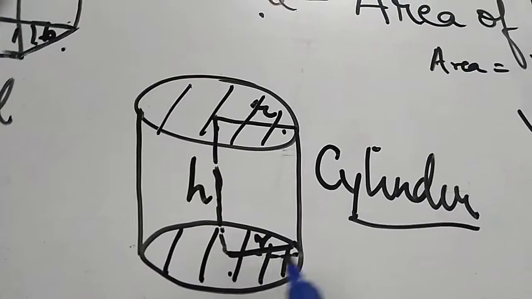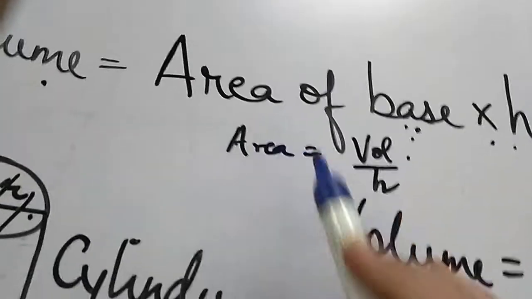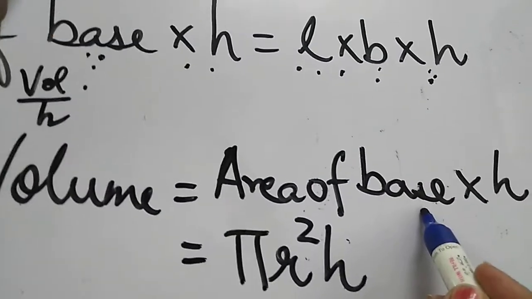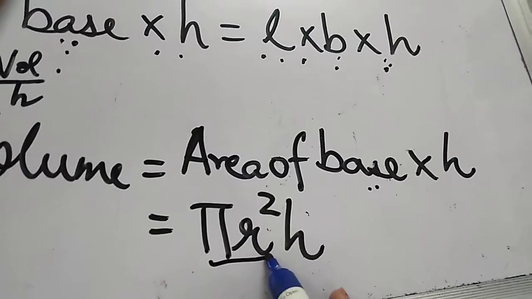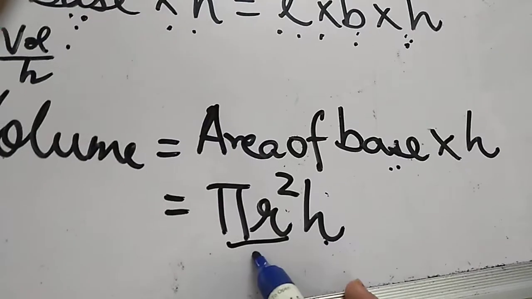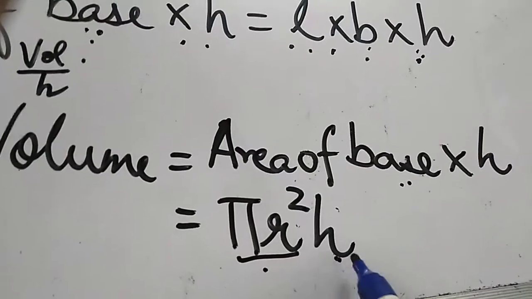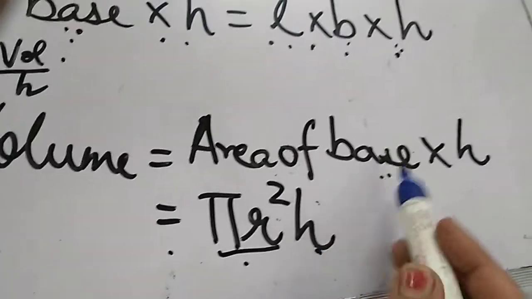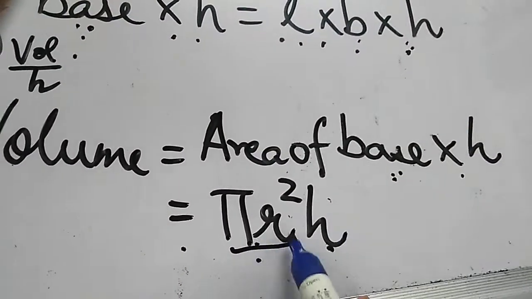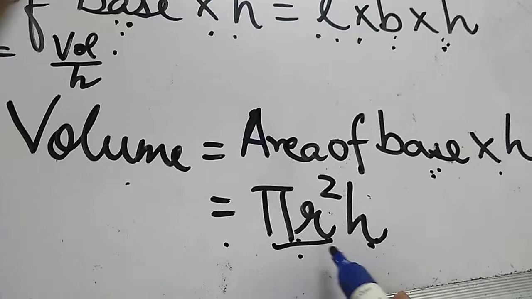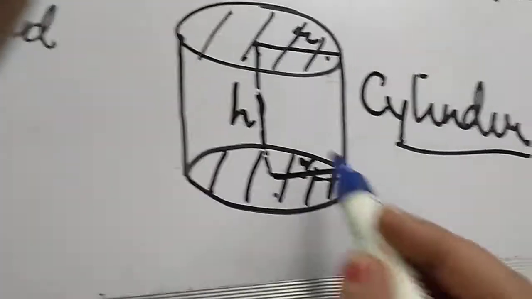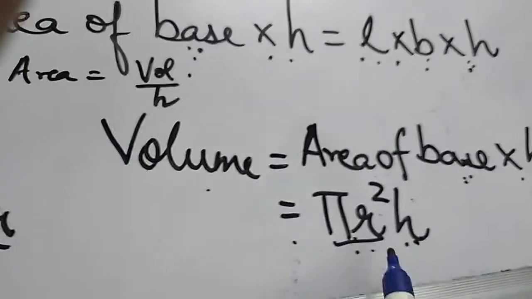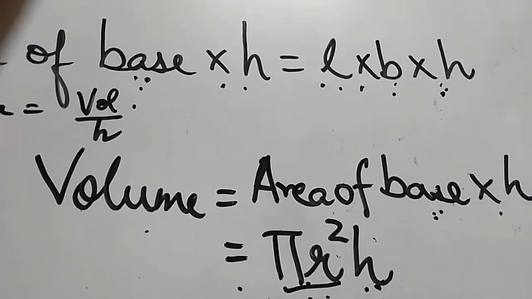Therefore, we can say that the volume of this cylinder is equal to area of the base multiplied by the third dimension. What is the base? The base is a circle, so its area is pi r square. This circle is going to a height H, so the volume is pi r square h. Don't just mug up; just say the base is a circle, so the volume is pi r square h. I hope you've understood.